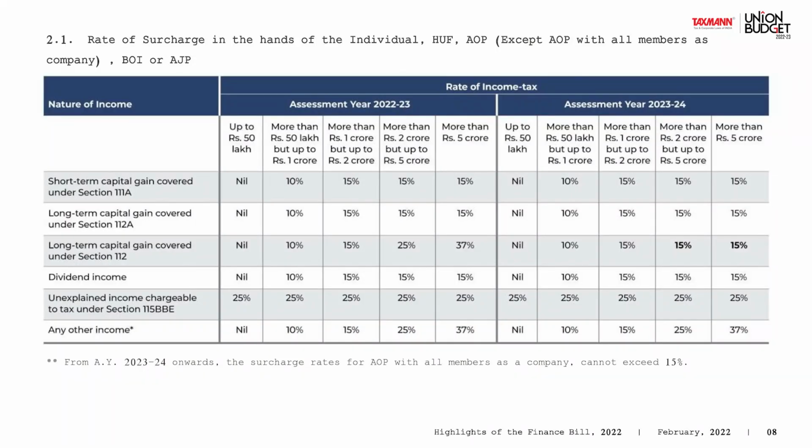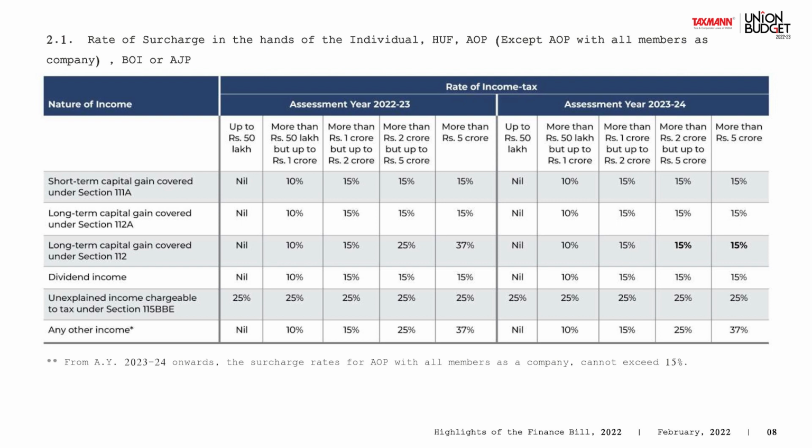But yes, there has been a certain change in surcharge. As I told you, on the total income there is an addition which is called surcharge. If you are in a higher income group, the government says that over and above the tax, you will give an extra amount as surcharge.